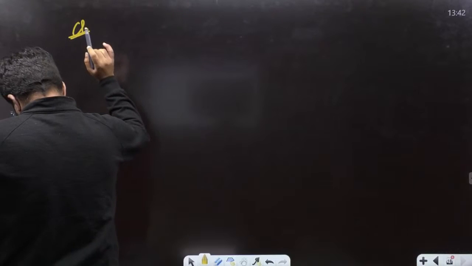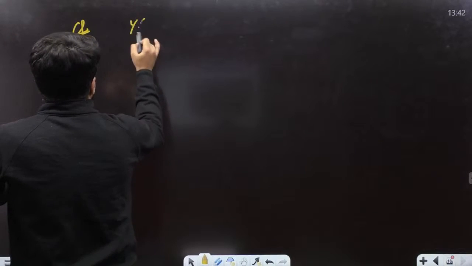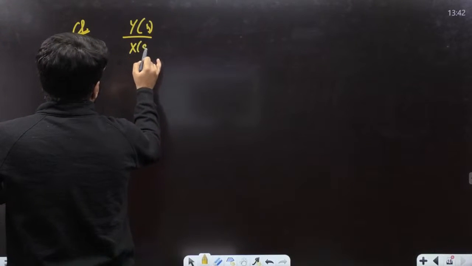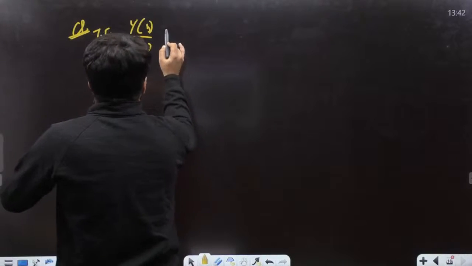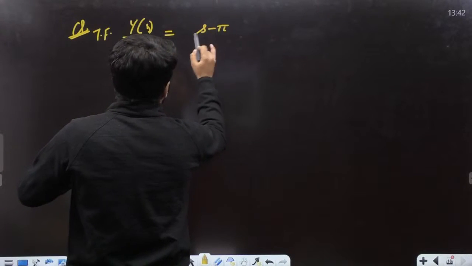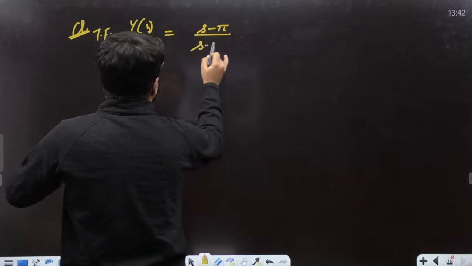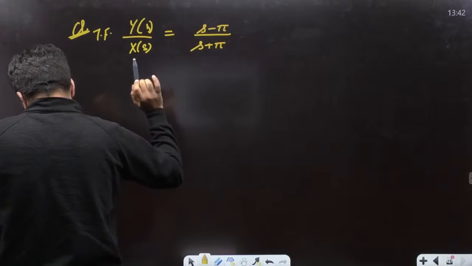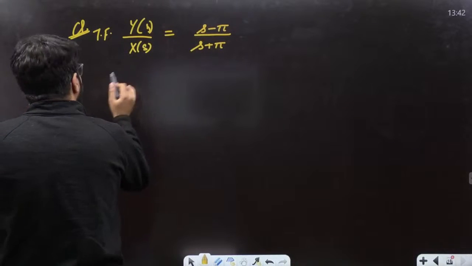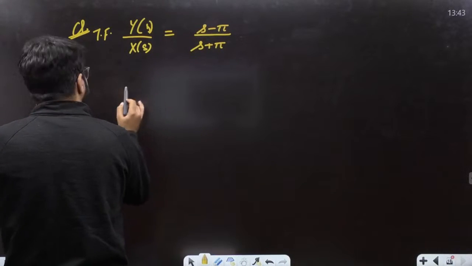A system has the transfer function Y(s) upon X(s) equal to (s minus pi) divided by (s plus pi). And let u(t) be the unit step function that you all know. Find the input x(t) that results in the steady state output.